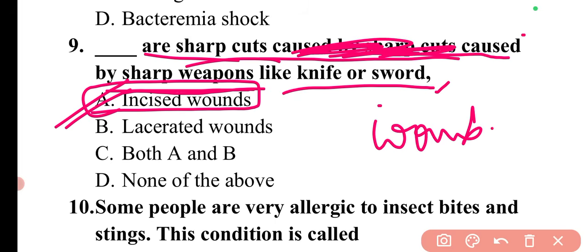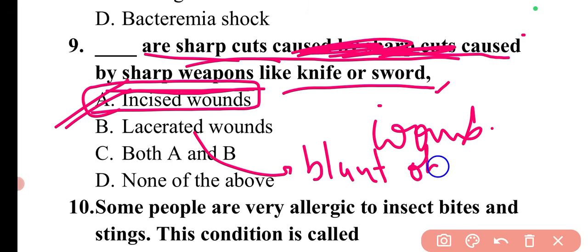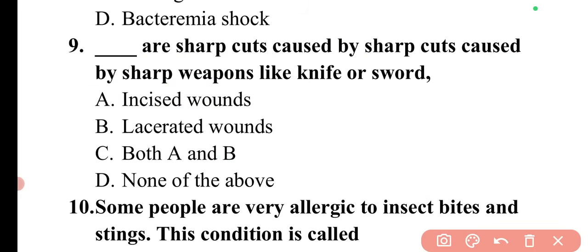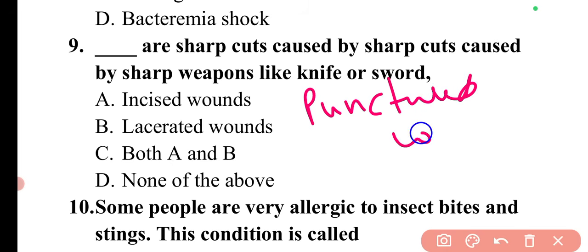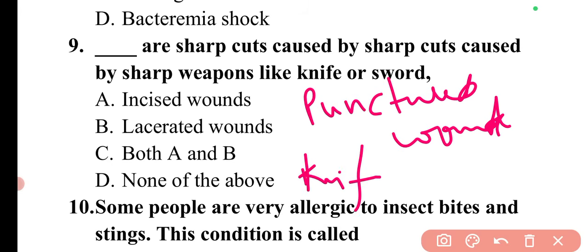There can be lacerated wounds. The lacerated wounds are basically caused by blunt objects such as stone or hammer. Then there is another type, which is punctured wounds. Punctured wounds are those wounds which are caused by penetration of pointed or sharp weapons, for example a knife or screwdriver.